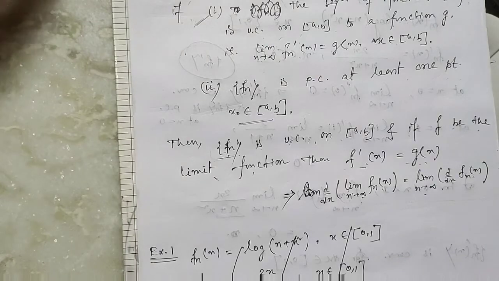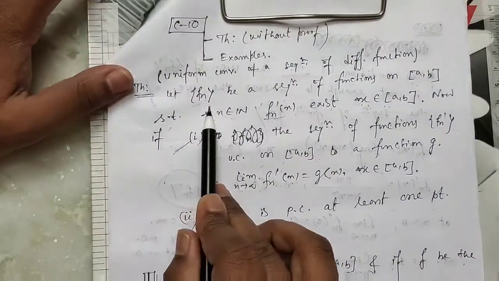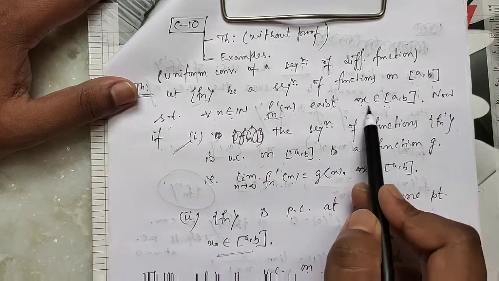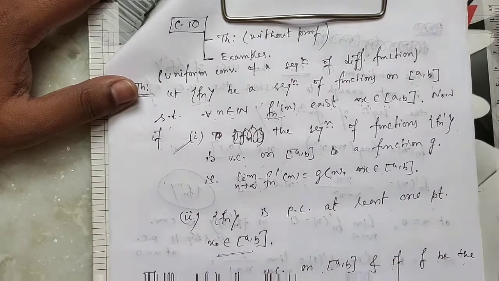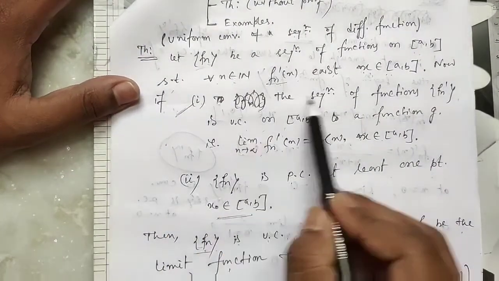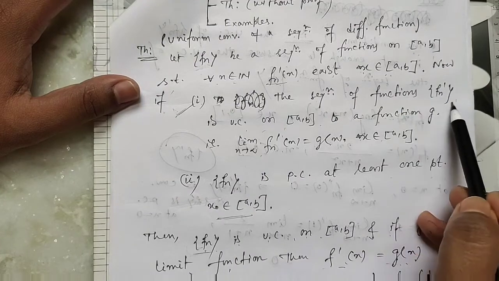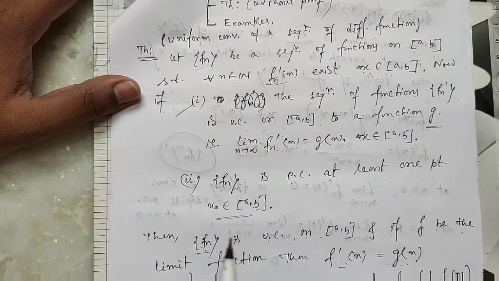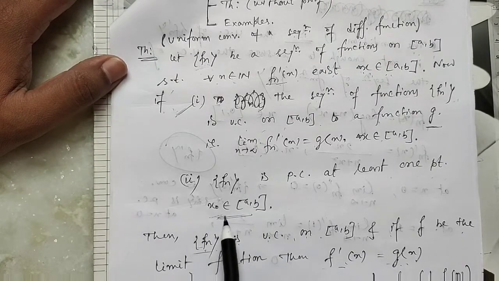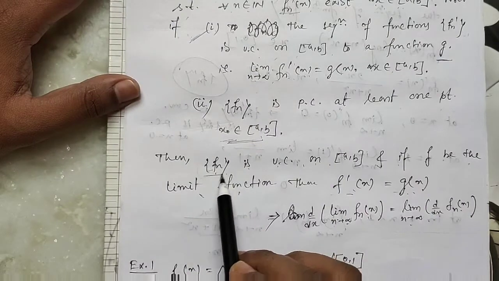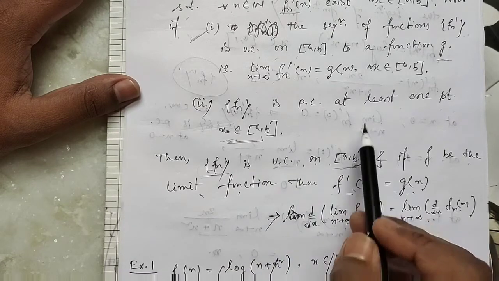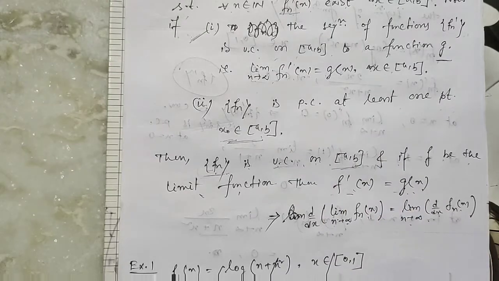So we repeat again. If fn is a sequence of function and each fn is differentiable for all x, and if this sequence of function fn dash is uniformly convergent to a function g, and the original sequence of function is pointwise convergent at least at one point x0 belongs to [a, b], then the original sequence of function fn is uniformly convergent on [a, b], and f dash x equals g x. This is our theorem.